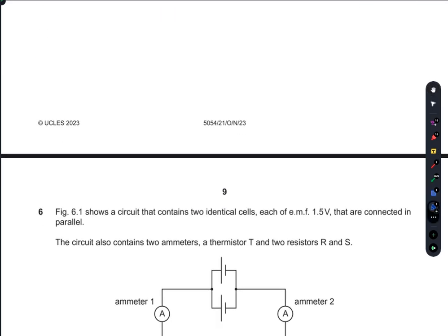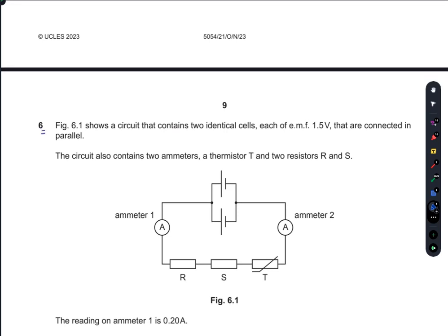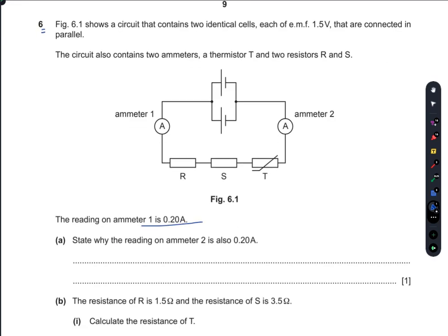So we have done half of the paper. Question number 6. Figure 6.1 shows a circuit that contains two identical cells, each of electromotive force 1.5 volts, that are connected in parallel. The circuit also contains two ammeters, a thermistor, and two resistors R and S. The reading on ammeter 1 is 0.20 amperes. State why the reading on ammeter 2 is also 0.20 A.